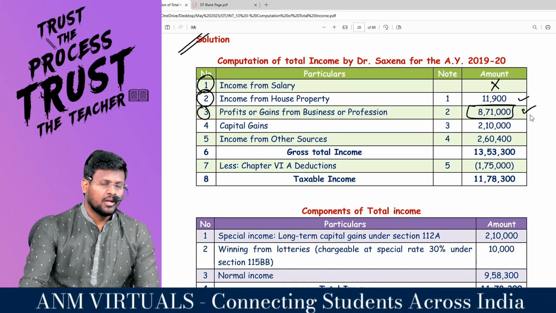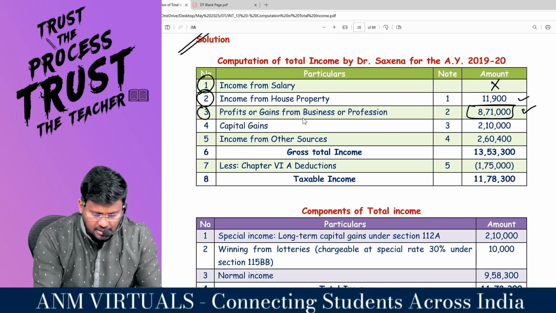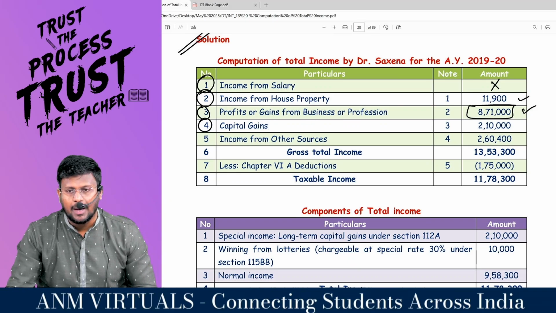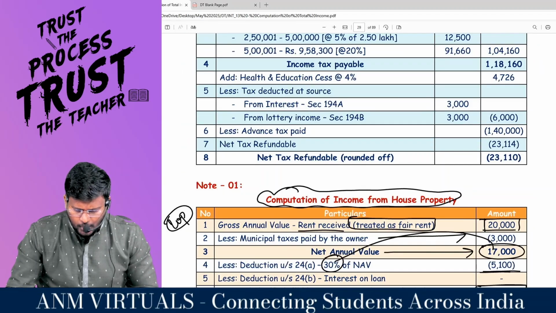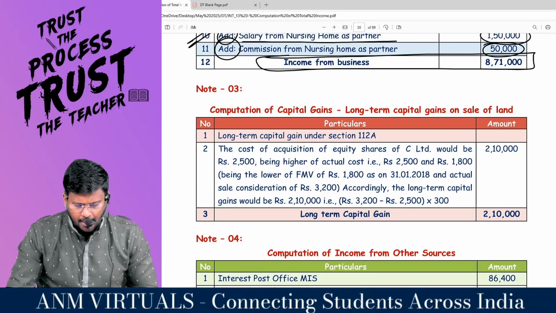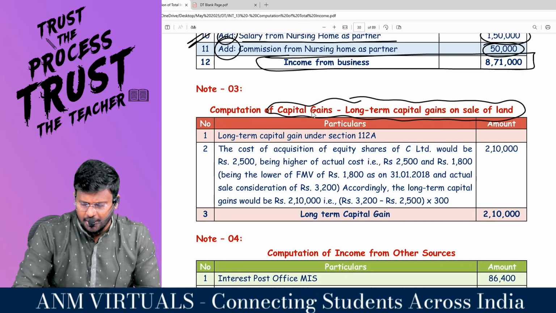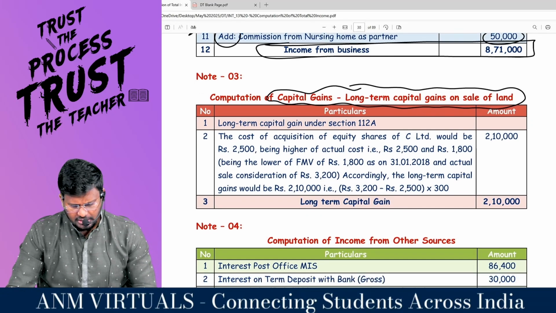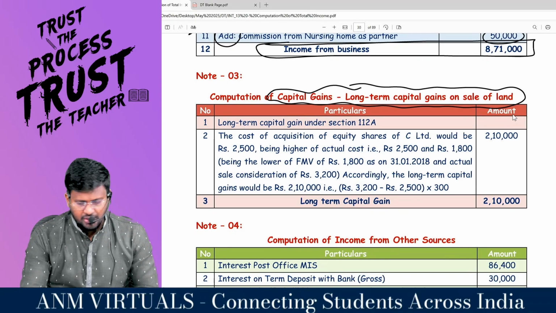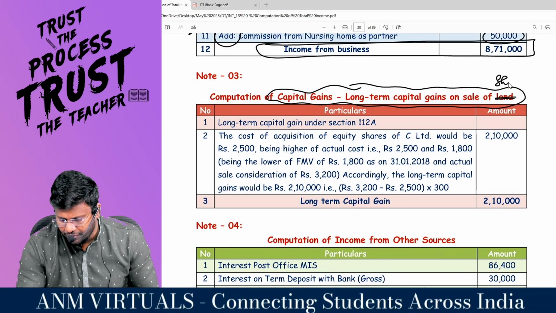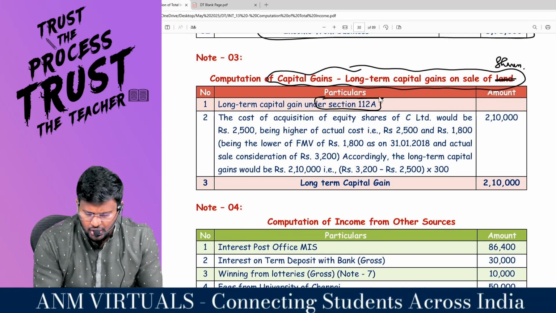Getting it? We have finalized salary, we have finalized house property, we have finalized PGBP. Now I am moving into the capital gain. Yes, there is a capital gain item. During the financial year 23-24, they sold one of the capital assets, which is nothing but computation of long-term capital gain on sale of land. Sir, have they sold land or shares? Shares. On the sale of shares. Make it shares. Long-term capital gain covered under section 112A.